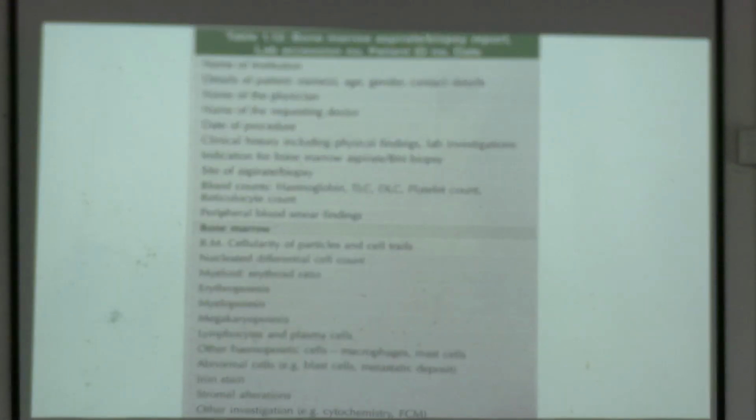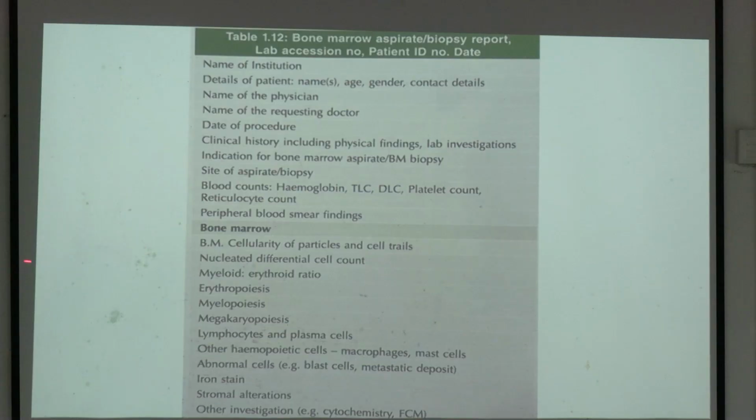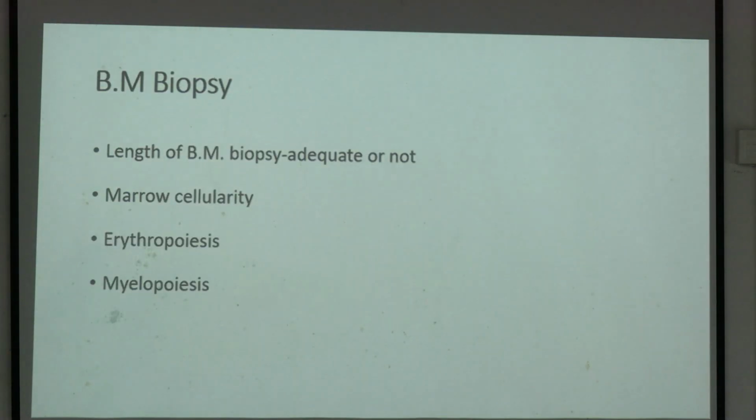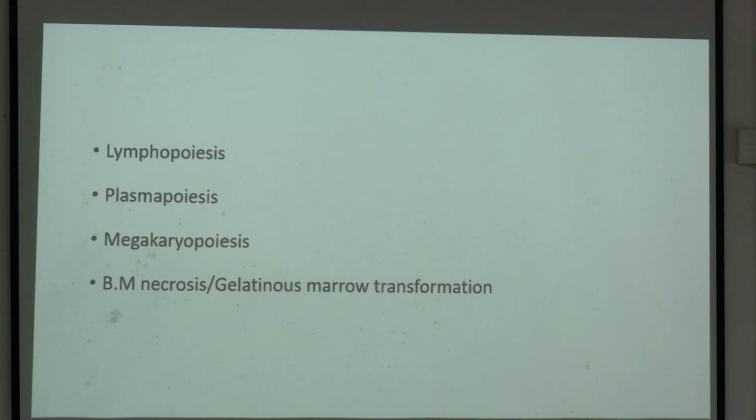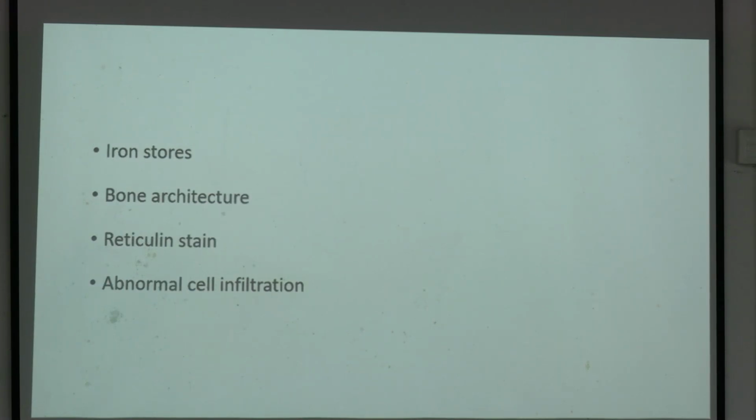So this is the format of bone marrow aspiration and this is the format of bone marrow biopsy. In bone marrow biopsy, we get extra information: bone marrow necrosis, gelatinous marrow transformation, bone architecture, and reticulin stain. These are the extra information we get from bone marrow biopsy. Okay?